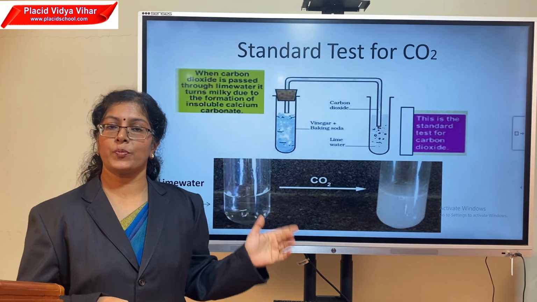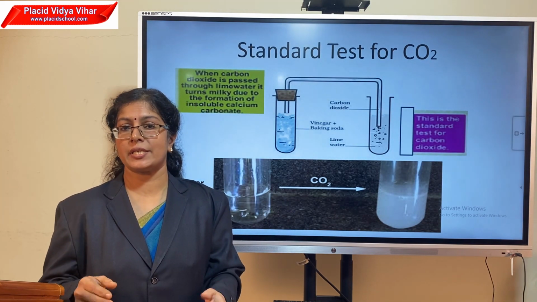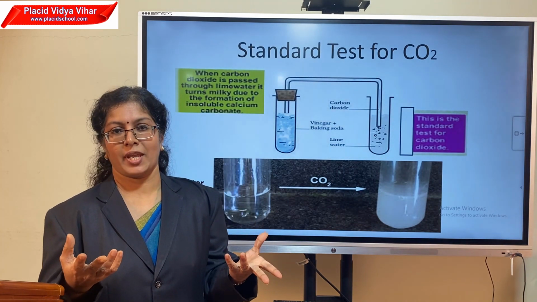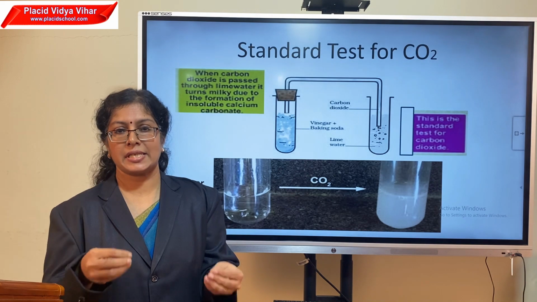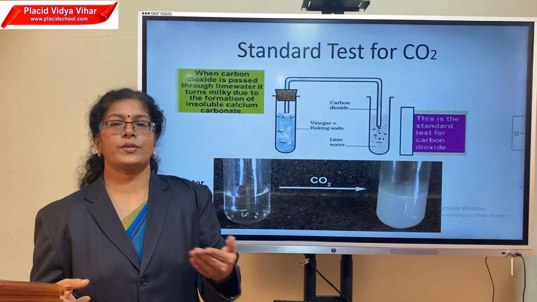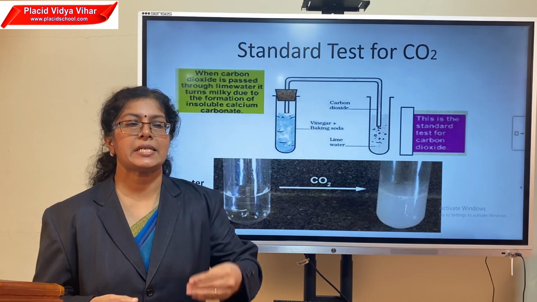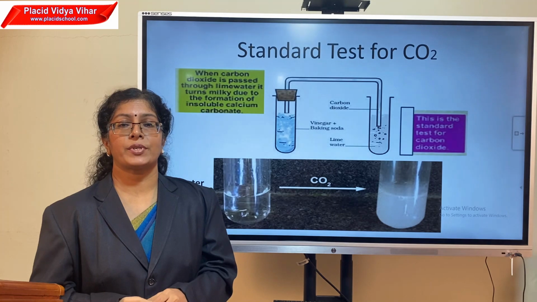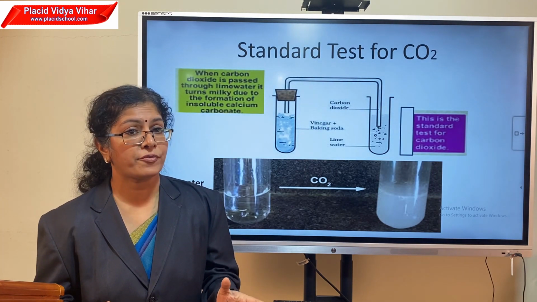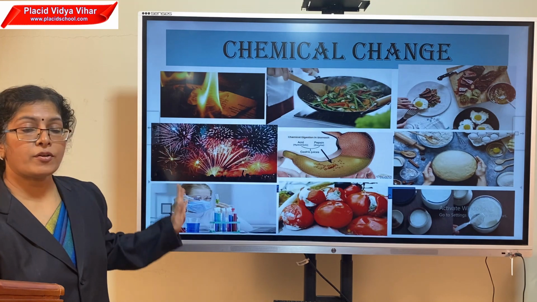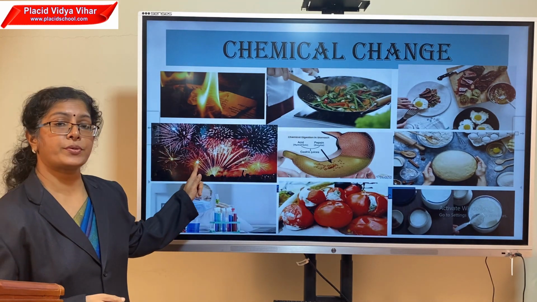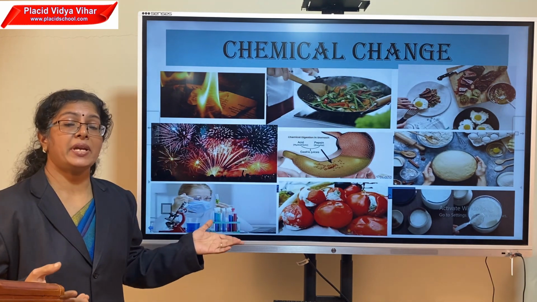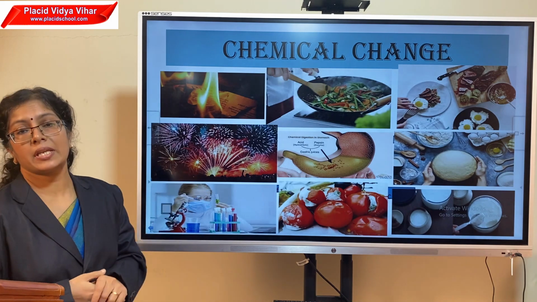So earlier, in our previous section, we learned some chemical changes produce sound. When your mother cooked food, it produces a good smell. And when some vegetables are rotting, decaying, it produces a foul smell. So somewhere the indication of chemical change is producing a good or foul smell. Somewhere sound is produced. You remember the bursting of firecrackers. It produces sound, a smell and good color. Many indications of a chemical change.